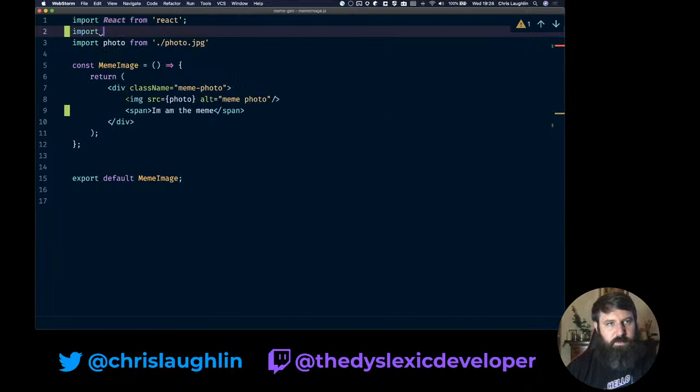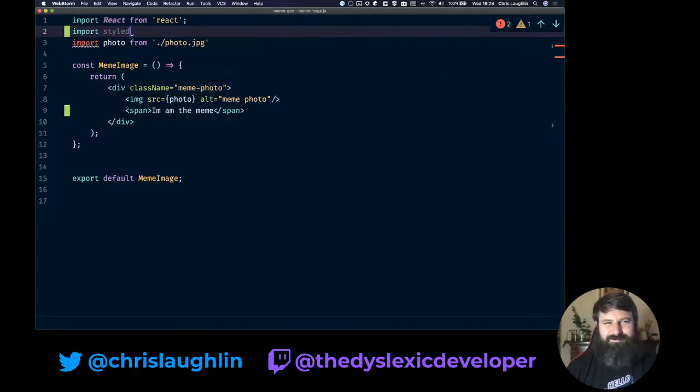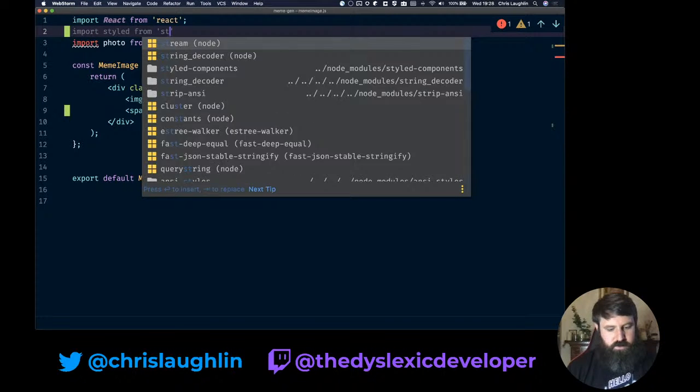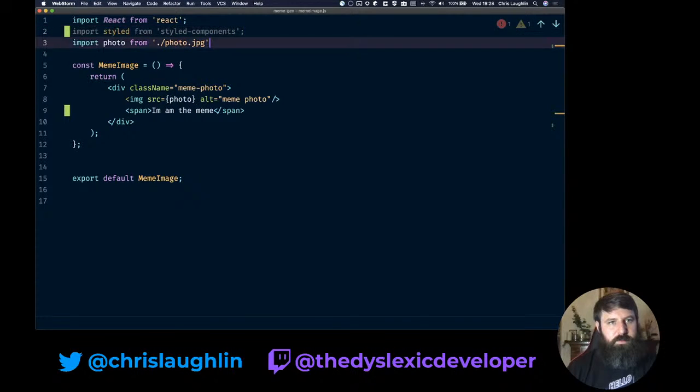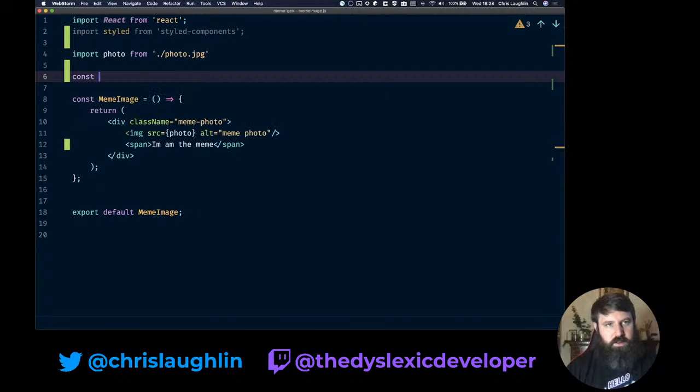So I can do import styled, and I want styled-components. Then I'm going to define styled meme text.